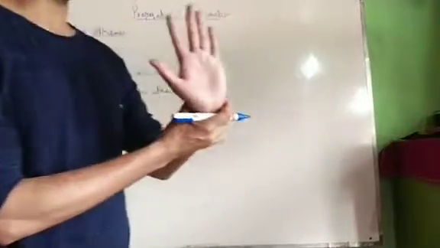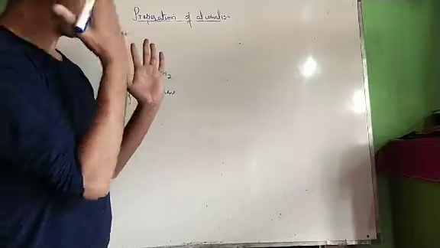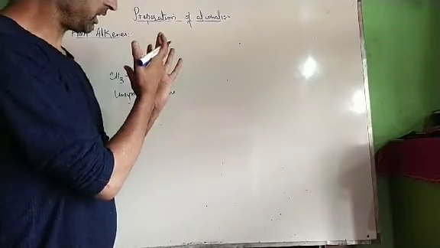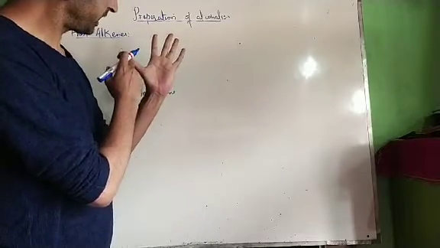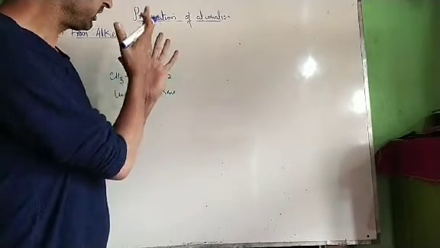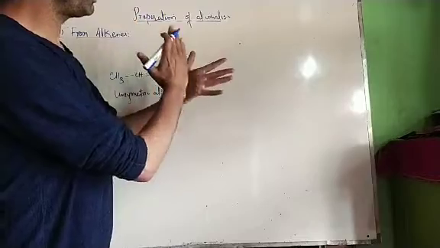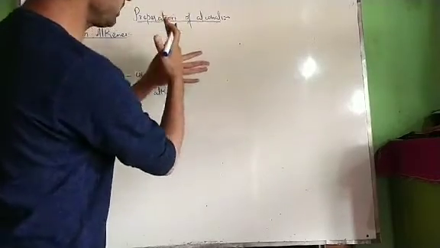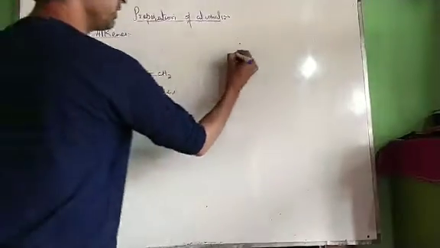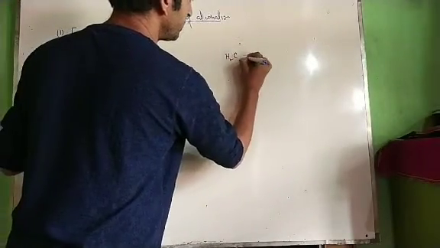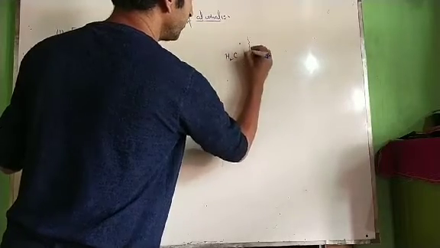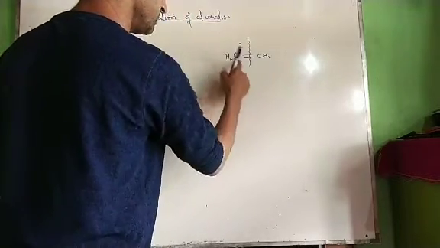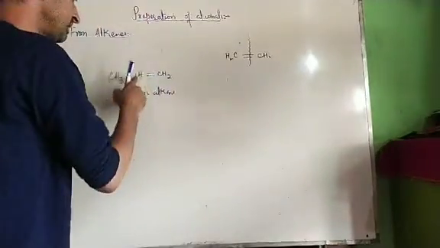See, this is my hand. Is there any plane by which I can divide this into two equal halves? No, it cannot be divided into two equal halves, because from this side we have the thumb, from this side we have the little finger. This is not a symmetric molecule. This is an asymmetric molecule. If we have a molecule like this, CH2, and I draw a plane like this, it can be divided into two equal halves. This is a symmetric molecule. But this cannot be divided.